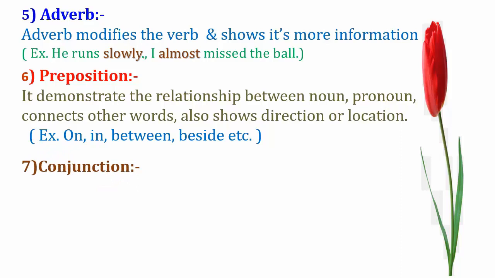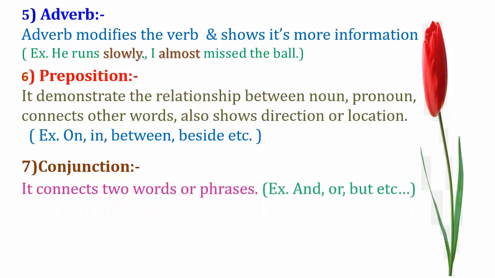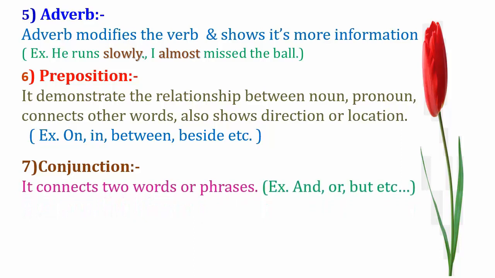The seventh parts of speech is conjunction. Do you know, guys, a junction, where two trains come together, depart together? So that is the junction. Means it connects two words or phrases: and, or, but, etc. Ram and Sam both are friends. Means here the one noun is Ram, the second is Sam, and we are connecting them with the help of and. So and is a conjunction.